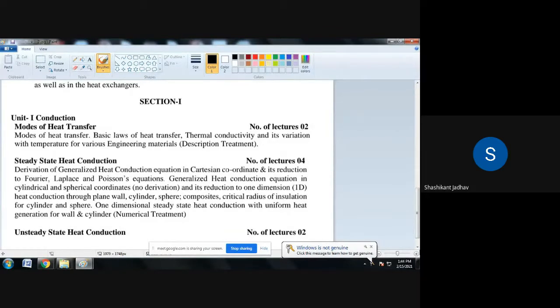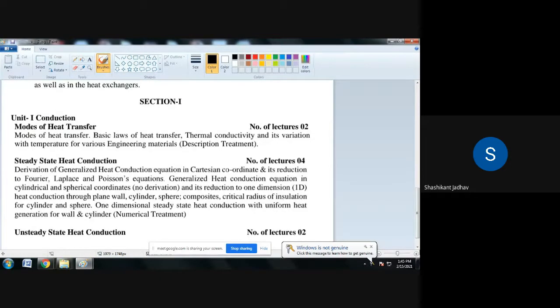Give me at least the names of those laws. We studied the laws of radiation in that topic. Can anyone tell me any law or the name of any particular law?